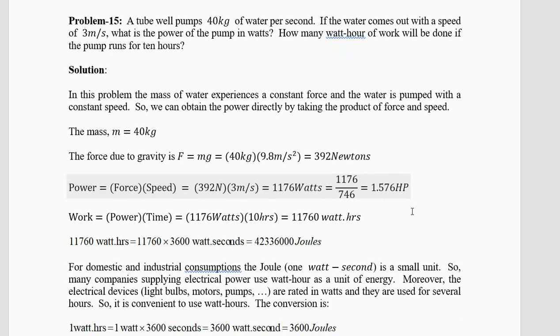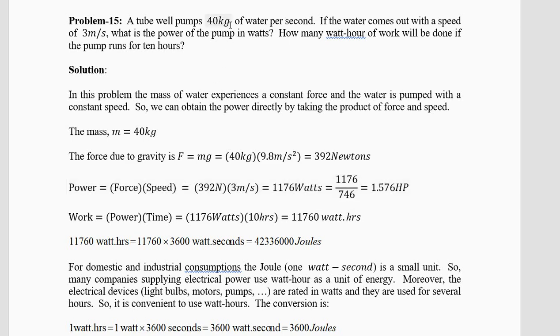Now problem number 15. A tube well pumps 40 kilogram of water per second. If the water comes out with a speed of 3 meters per second, what is the power of the pump? Now you have to read the problem 2 times in order to do it. How many watt hour of work will be done if the pump runs for 10 hours? So do it part by part.